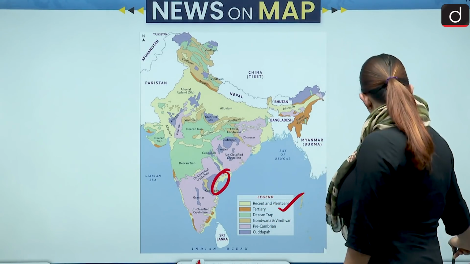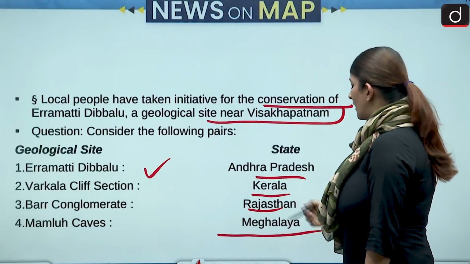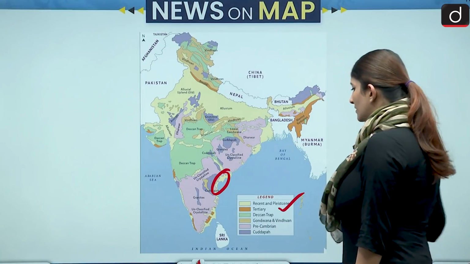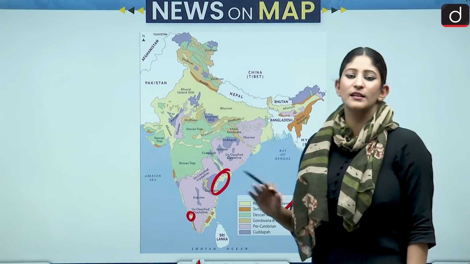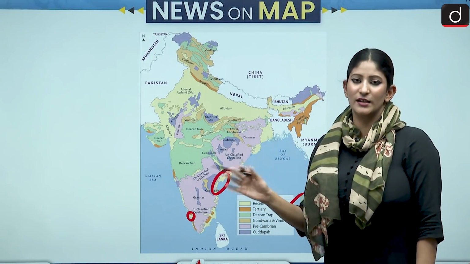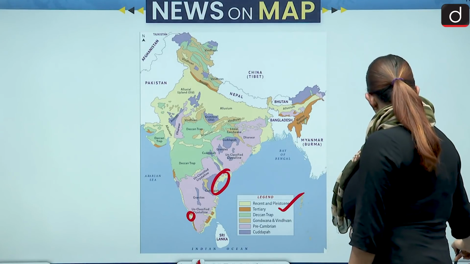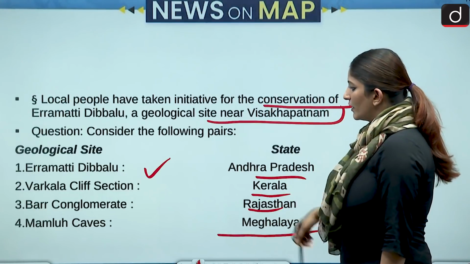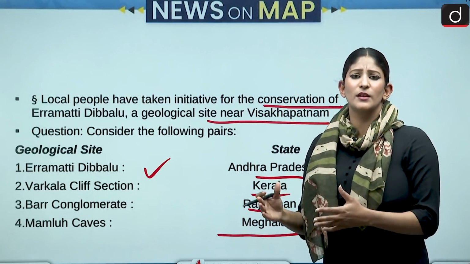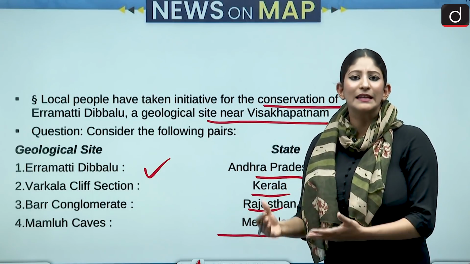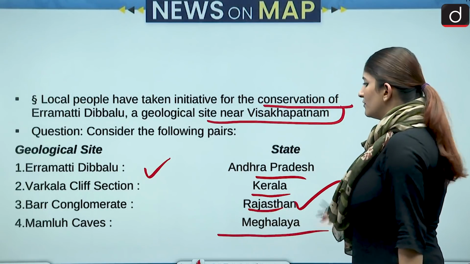Then we have the Varkala cliff section, right? Yeah, Varkala is in Kerala, that is for sure. This is also from the Pleistocene period. This is a cliff near the oceanic region. This is also correct. Bar conglomerate is a conglomerate in Rajasthan which is made of schist, mica, gneiss. So this is also correct.